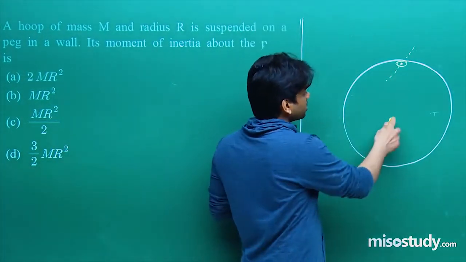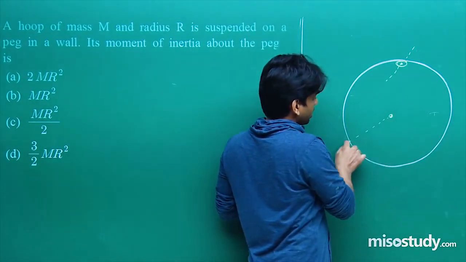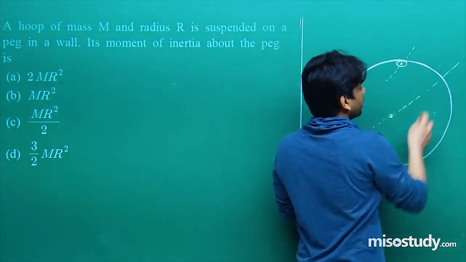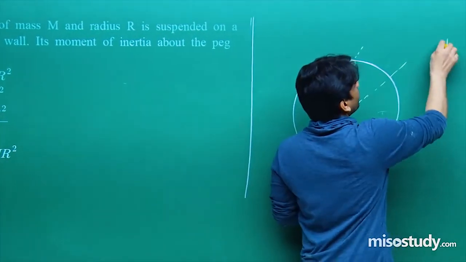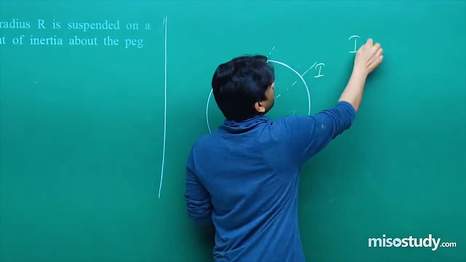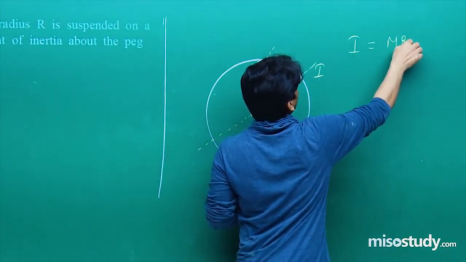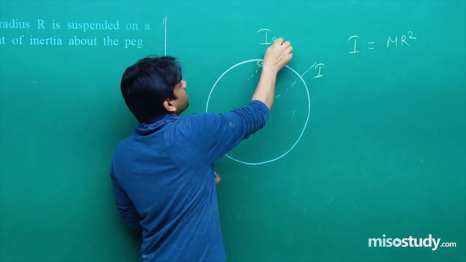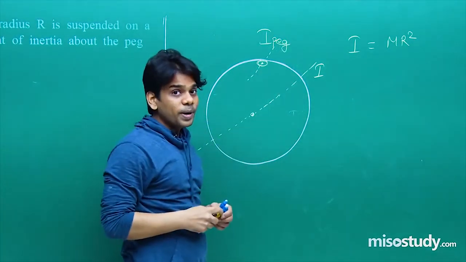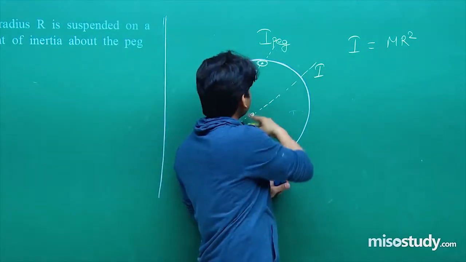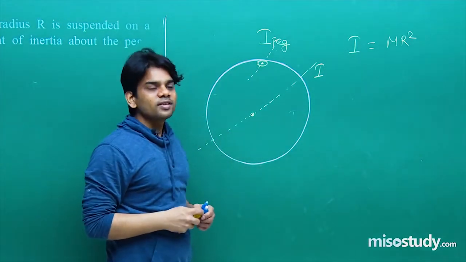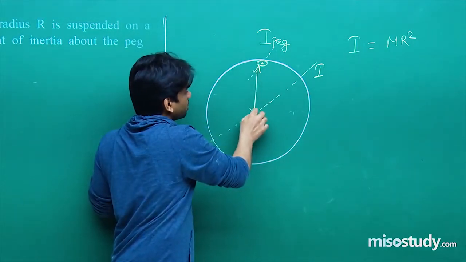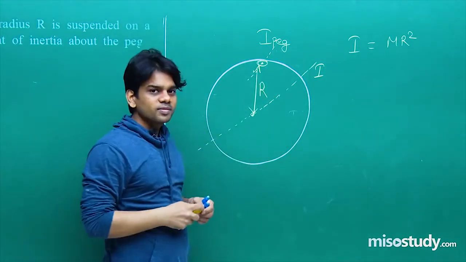Now one axis is passing through the center of mass in this way, and about this axis the moment of inertia is I. So I is equal to mr square, that is all we know. I is equal to mr whole square. Let's say about this peg we write I through peg, the moment of inertia through the peg. These two axes are parallel to each other, and this axis is passing through the center of mass. The distance between these two axes will be equal to the radius of the ring, that is the hoop.